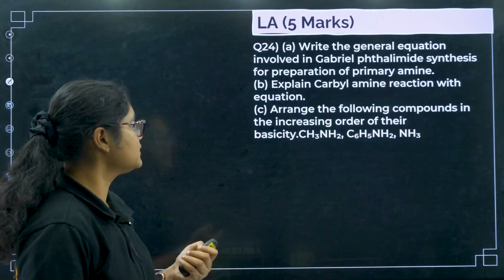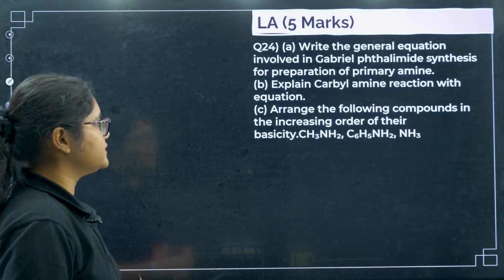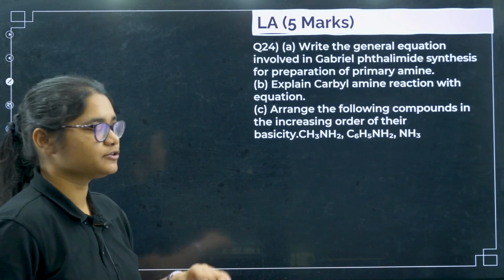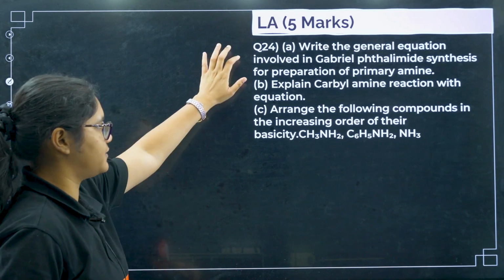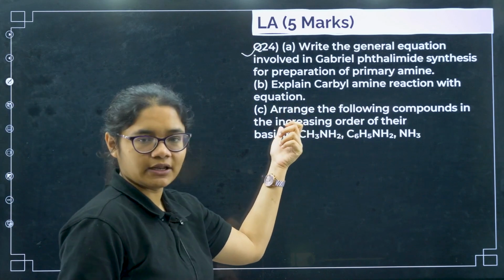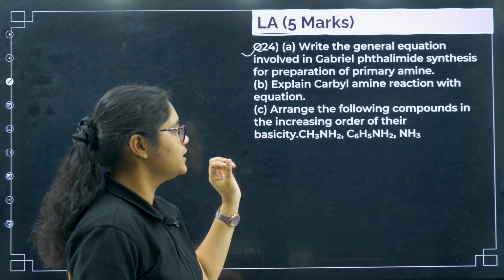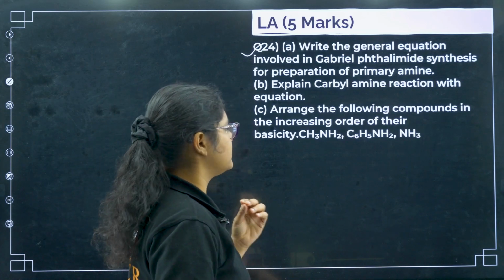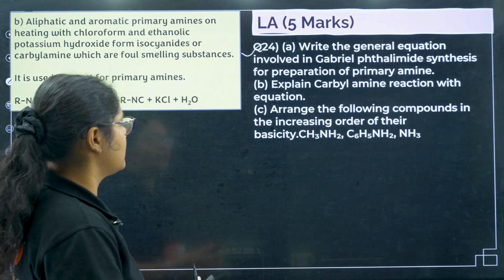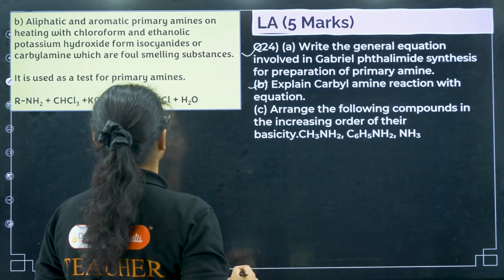Okay. Next we'll see, write the general equation involved in the Gabriel thalamide synthesis for the preparation of primary amine. This is a very common and important reaction. Explain carbyl amine reaction with an equation. This is also an important reaction. Arrange the following in the increasing order of their basicity. Let us first see the B part, carbyl amine reaction.